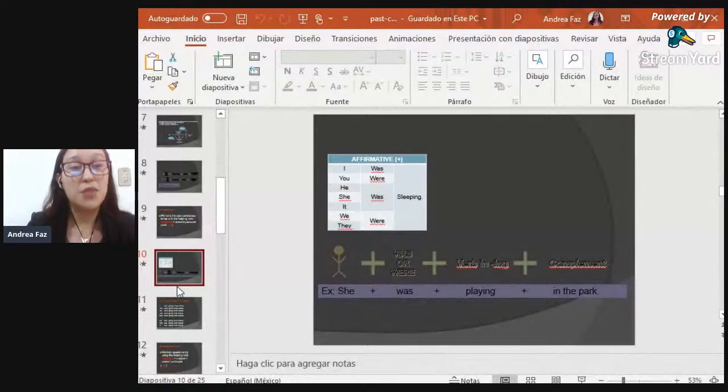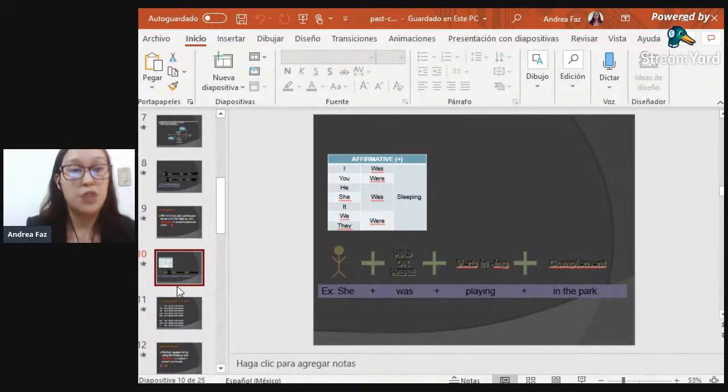For example, every time that we talk about singular pronouns, for example, I, and the third person, he, she, and it, we're going to be using was. And every time that we use a plural pronoun, for example, you, we, they, we're going to be using were. Okay?